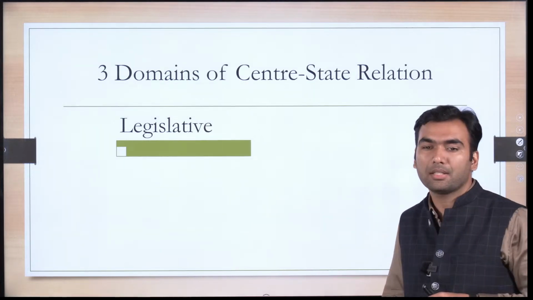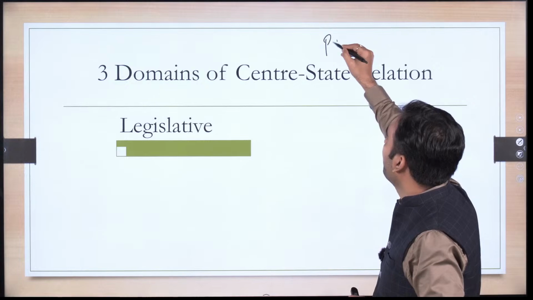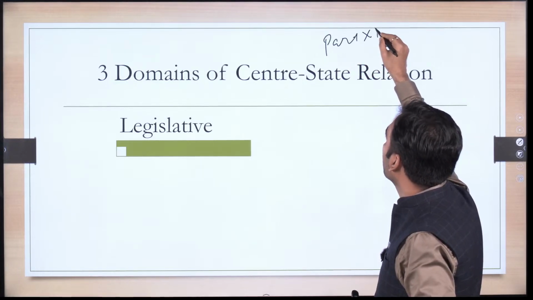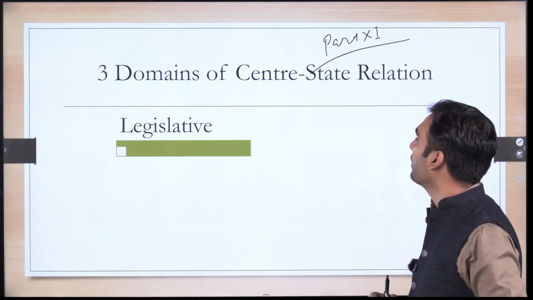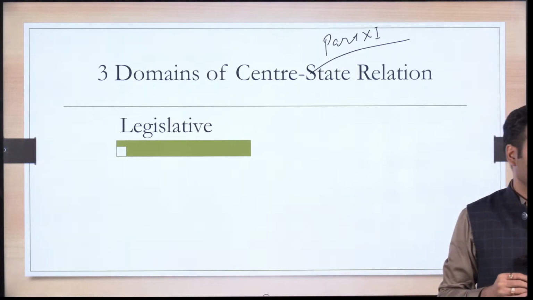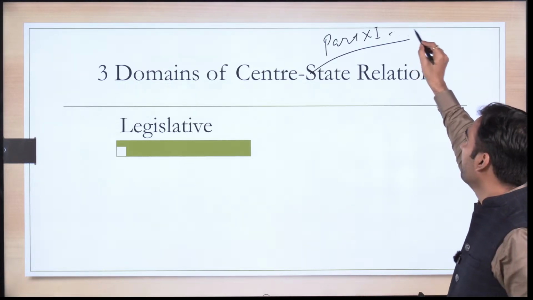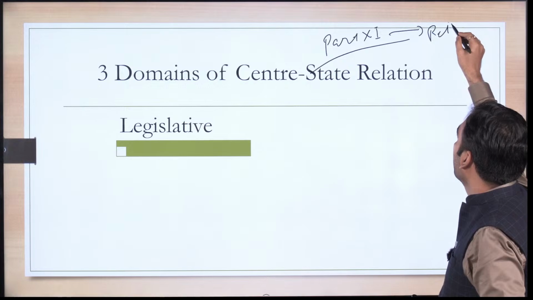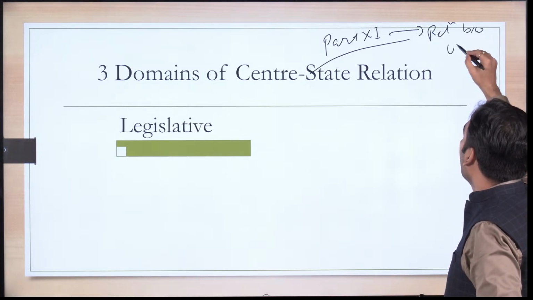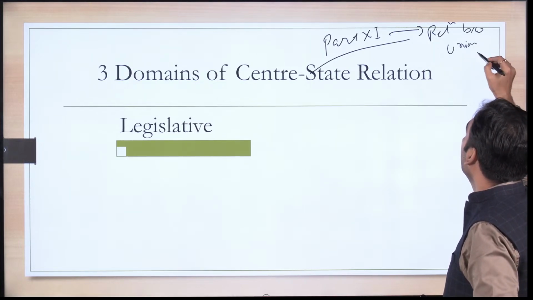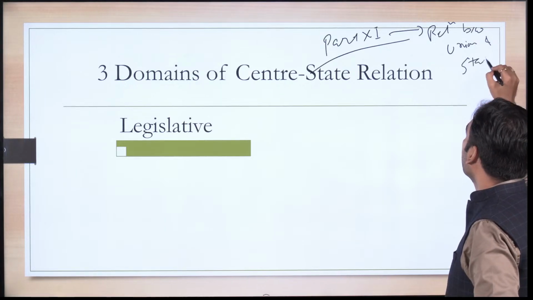There is this thing called Part 11 of our constitution. If you look at the constitution, it says Part 11 is relations between the union and the states. This is the name of the part itself.